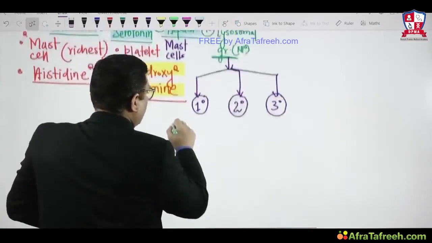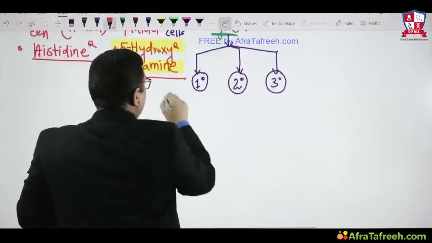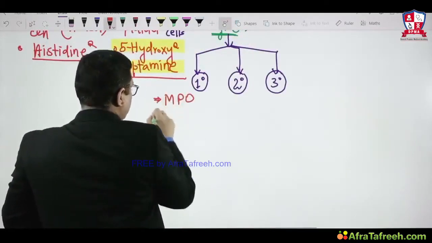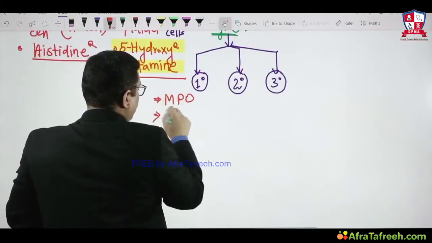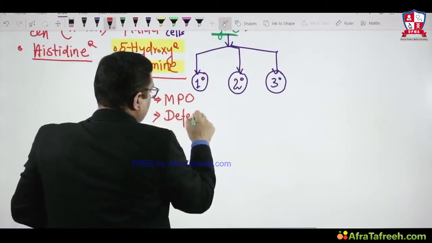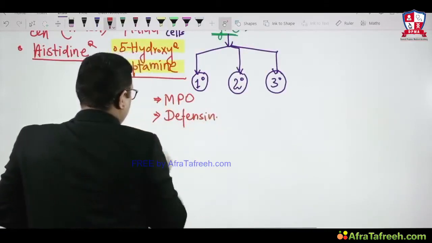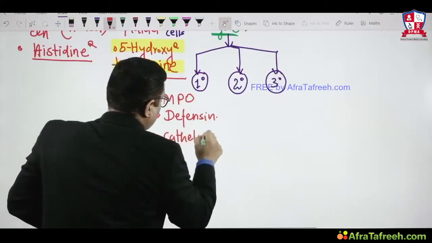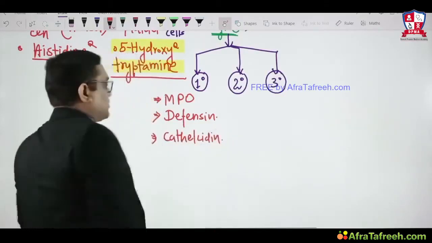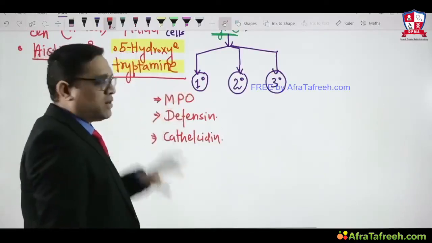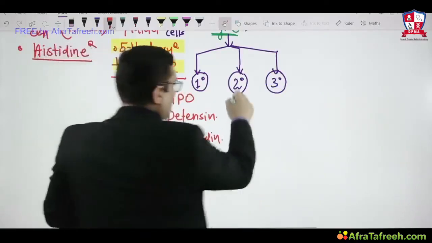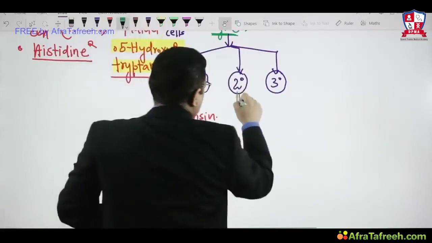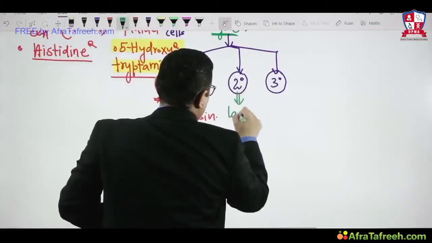Primary granules will be having myeloperoxidase, defensins, right? Cathelicidin. So these are the proteins which are present in the primary granule of the lysosomal granule. Secondary granules will be having lactoferrin and lysozyme.